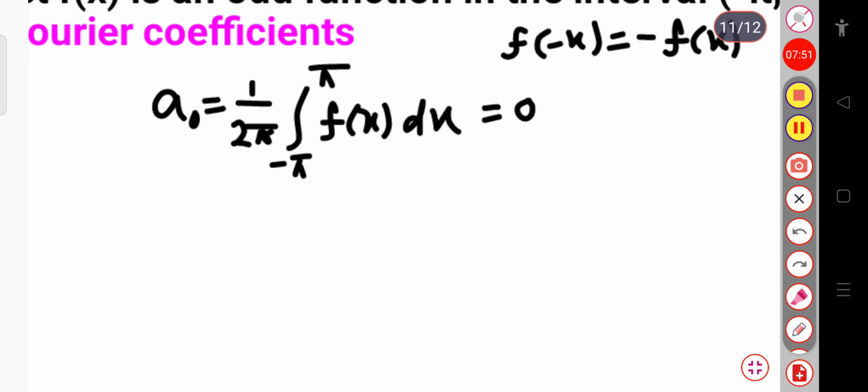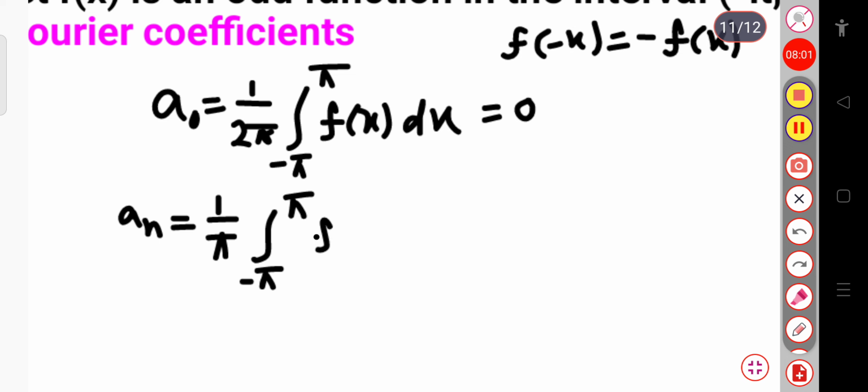Now we have to calculate the an coefficient. an equals 1 by pi, integration from minus pi to plus pi of f of x into cos nx dx. First of all, f of x is the odd function, but cos is the even function.